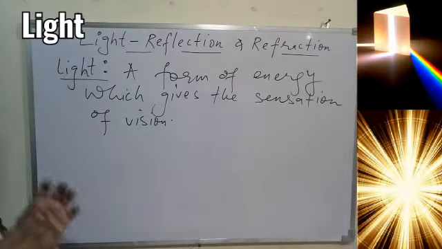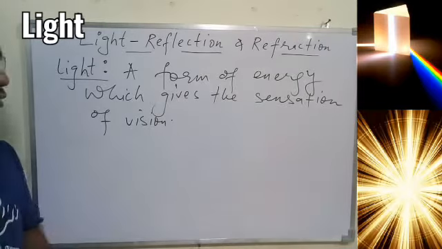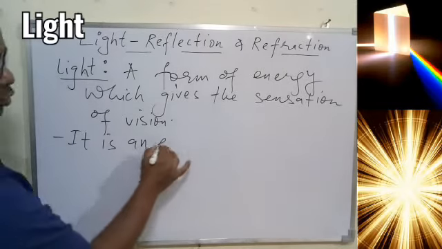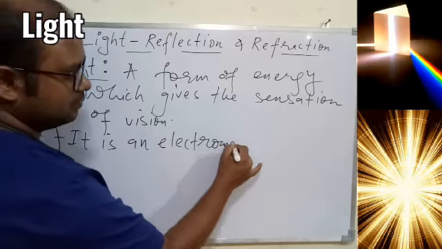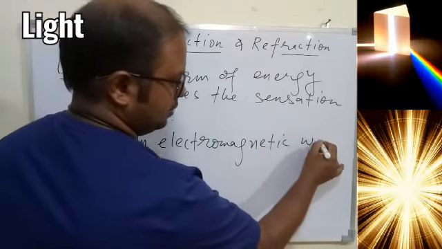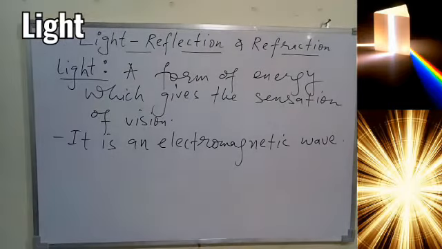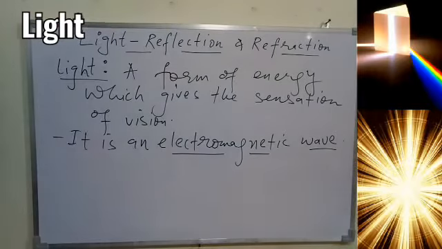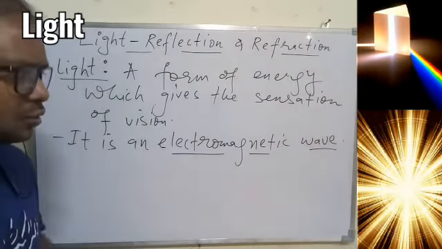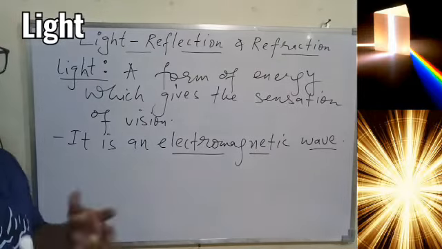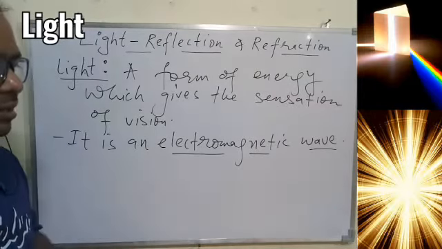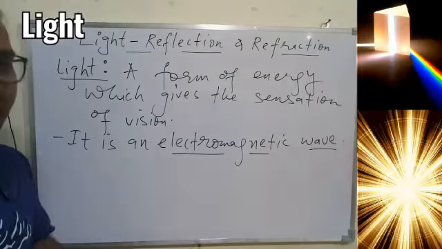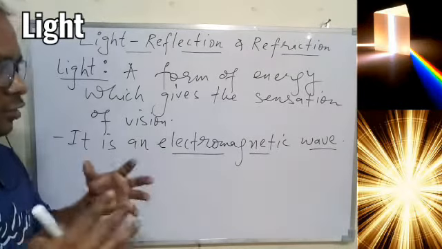Other than this definition, you should know something related to light. The very first thing is that light is an electromagnetic wave, just for information. More about it in detail will be done in class 12. Electromagnetic wave is understood in class 9, I think. And if you remember, in class 7th you did the concept of radiation, where you discussed that radiation is nothing but a kind of energy in the form of wave which can travel even through the vacuum. So we understood there that light is a kind of radiation.